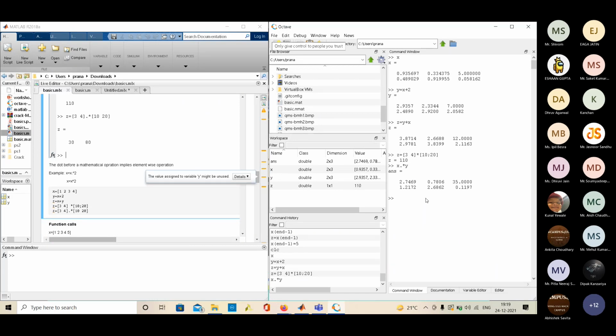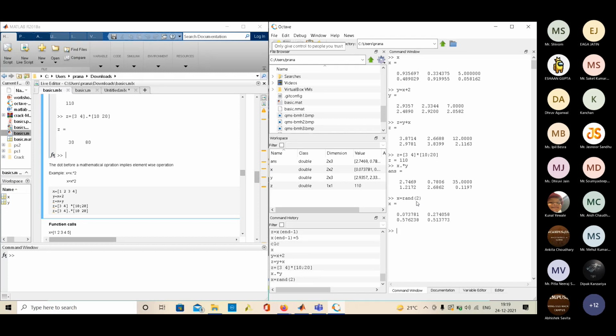Similarly, we have power. If I want to raise a matrix to a power, that implies multiplying the same matrix with itself. So I will write x equal to rand(2), then x power 2.